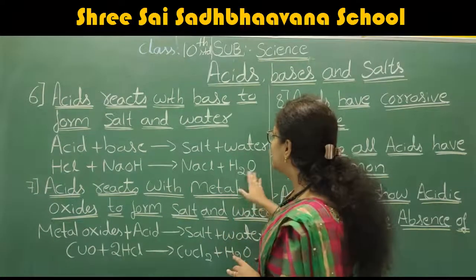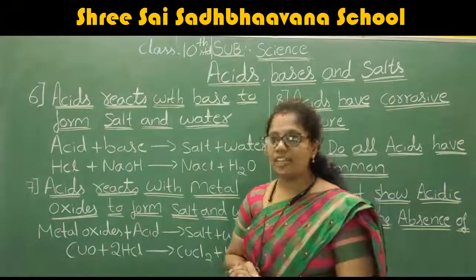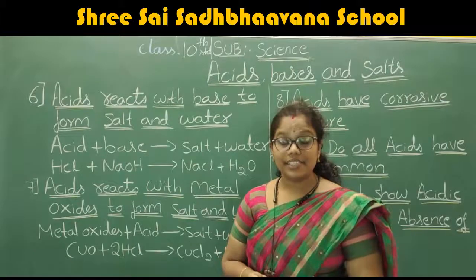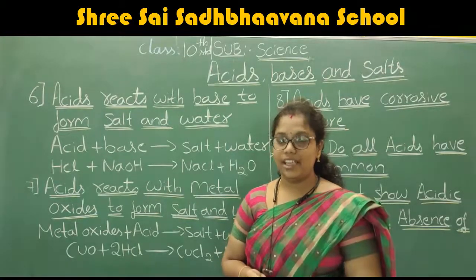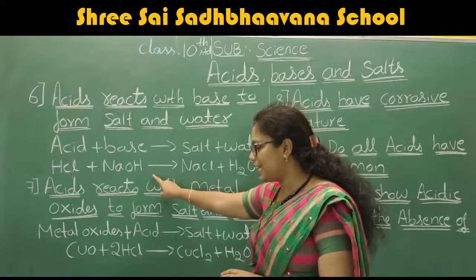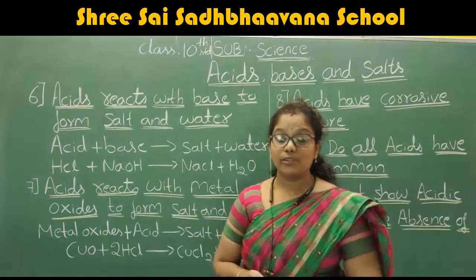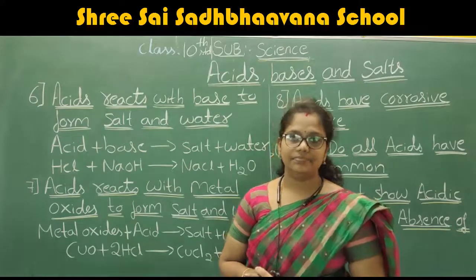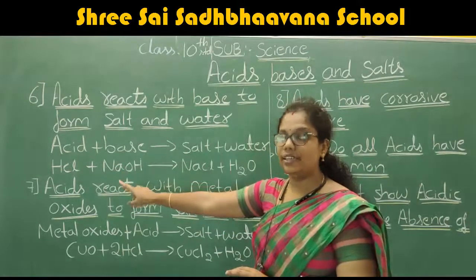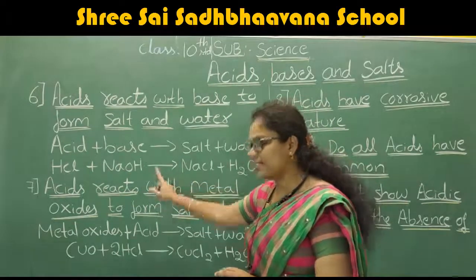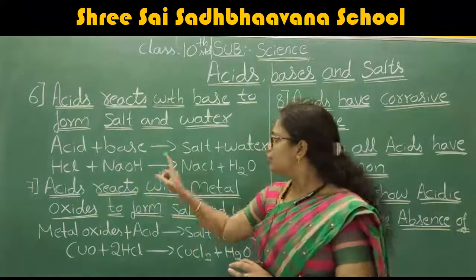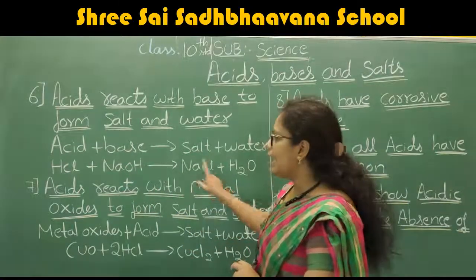After that, if you want to see a specific example, HCl is hydrochloric acid. When hydrochloric acid is reacted with a base, also called an alkali, that is sodium hydroxide, they combine to form sodium chloride.